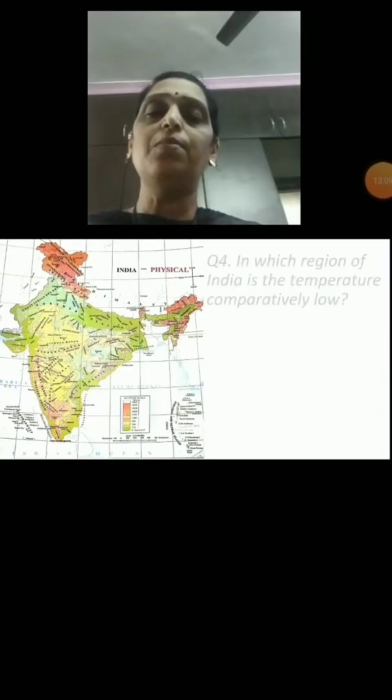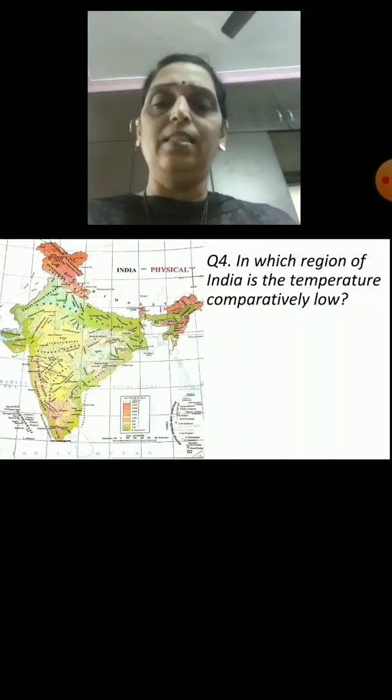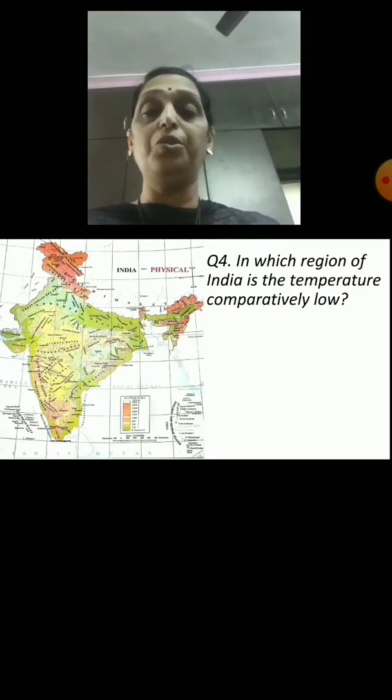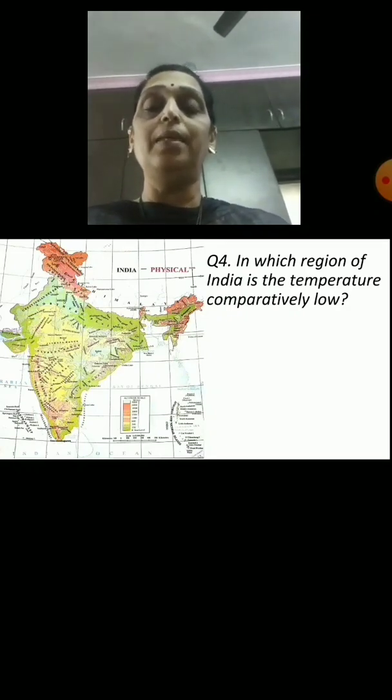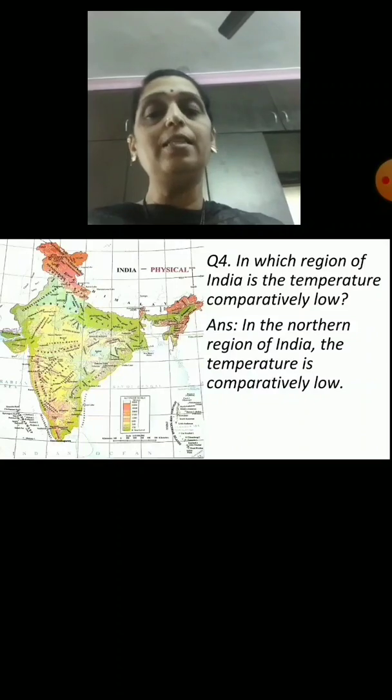And our next question for this map is question 4. In which region of India is the temperature comparatively low? What do you think? Which region will it be? Yes, in the northern region of India, the temperature is comparatively low because it receives less sun rays.